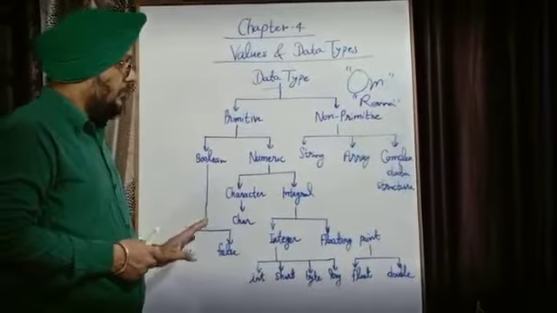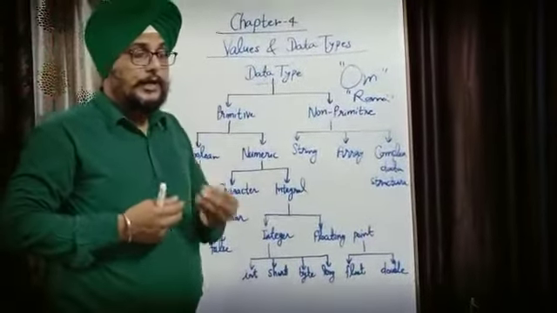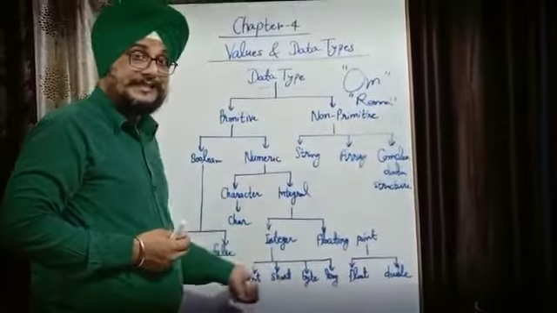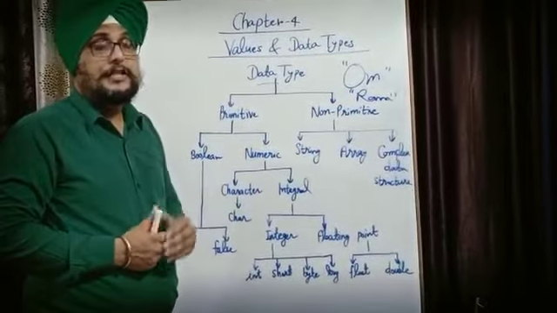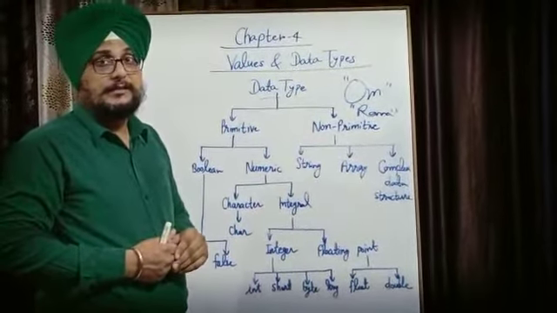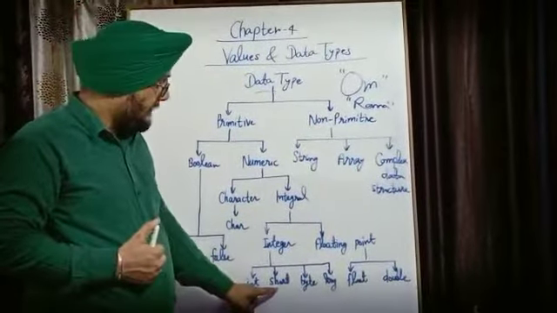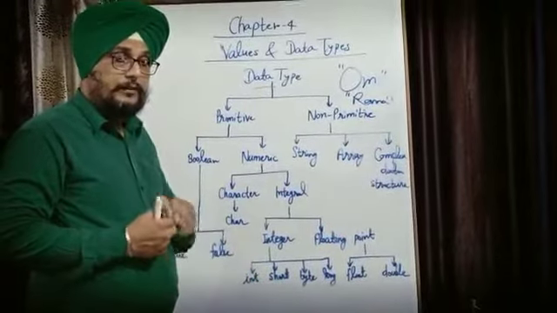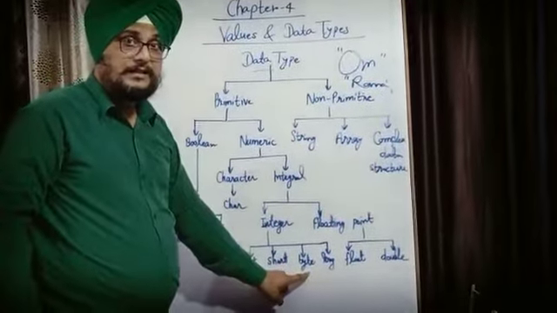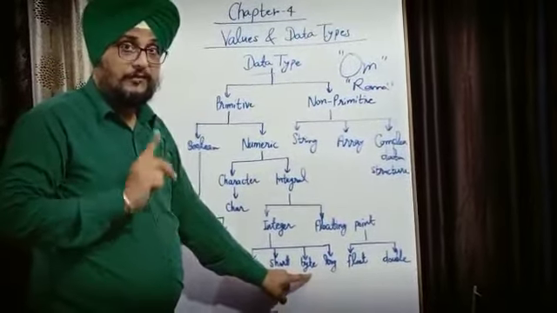Here, why have I shown you this? You need to keep the size of these data types in mind, because questions are formed in ICSE asking what is the size of int, what is the size of short. So always remember, the size of byte is smallest. It is 1 byte.